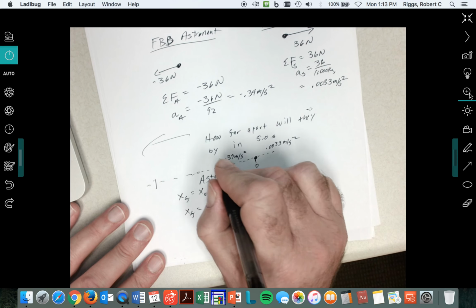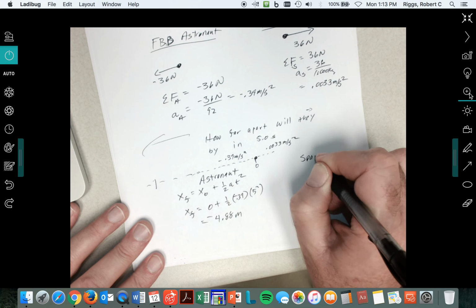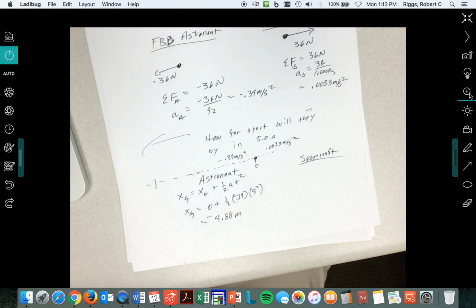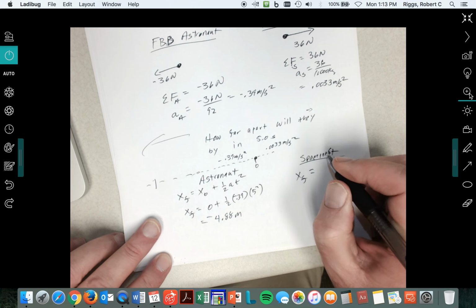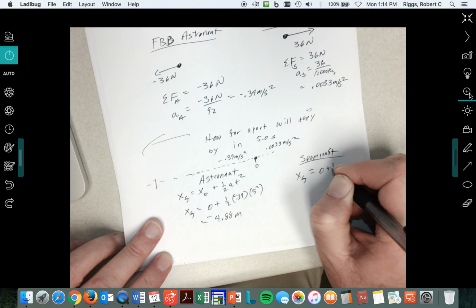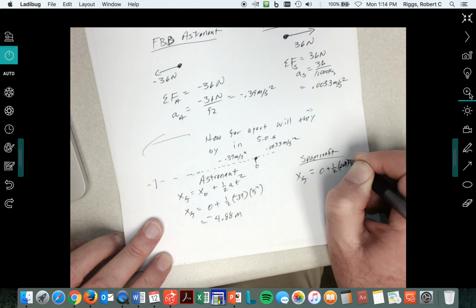But anyway, so now we've got the spacecraft. And everything we do is just kind of a variation of all these things. So now we have the spacecraft, and its x final is equal to the same thing, 0 plus 1/2, but this time it's a positive 0.0033 times 25.